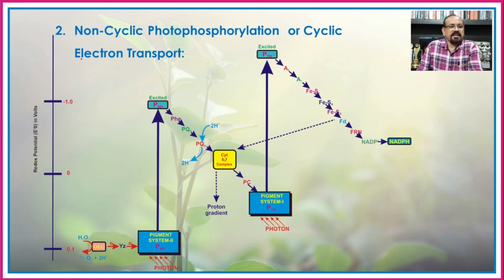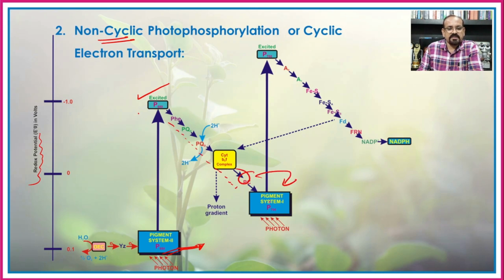If you see the non-cyclic electron transport, this is the redox potential of the non-cyclic electron transport. Means here when the electron is expelled or emitted from the P of 680, that is the PS2, then it is absorbed by the unknown pigment and transferred to the plastocyanin.